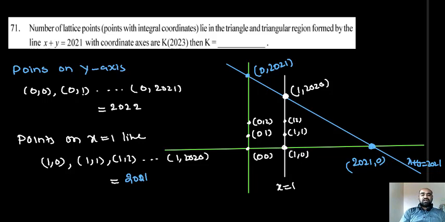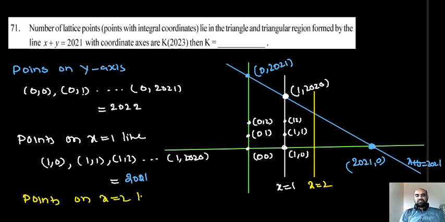Okay, students. Next, logically, you can count the points on the line x equal to 2. I will write directly the points on the line x equal to 2. What are the points? This is 2 comma 0, obviously. This is 2 comma 1. These all are countable points. What is this? Obviously 2 comma 2019, because the addition should be 2021.